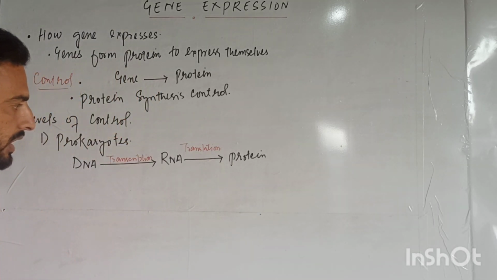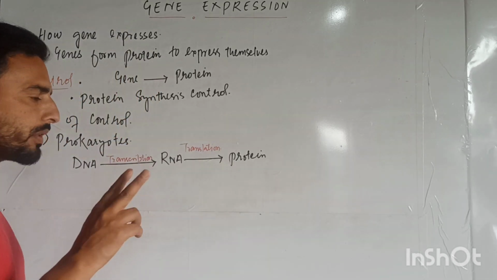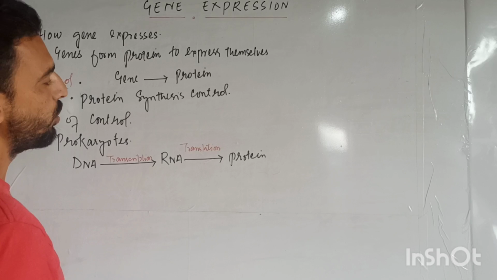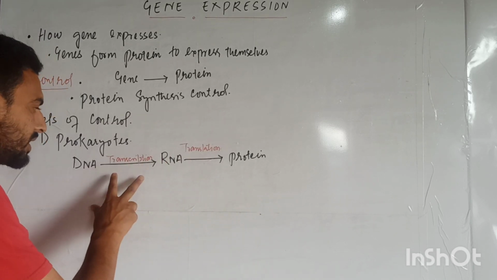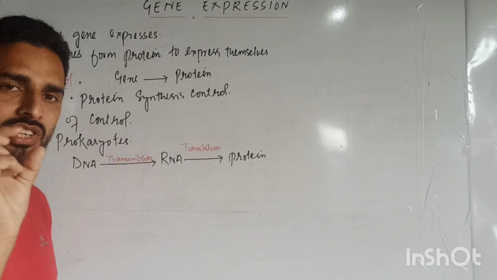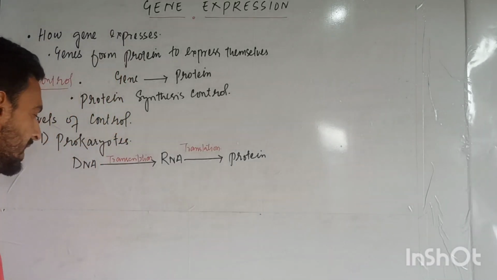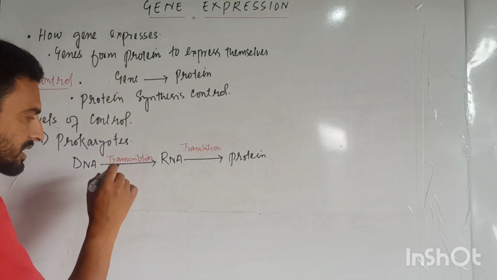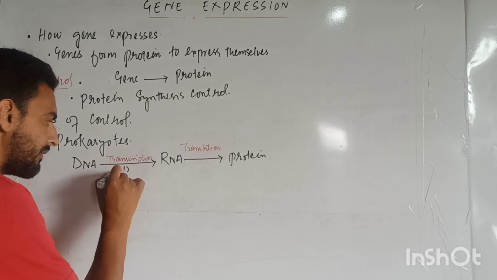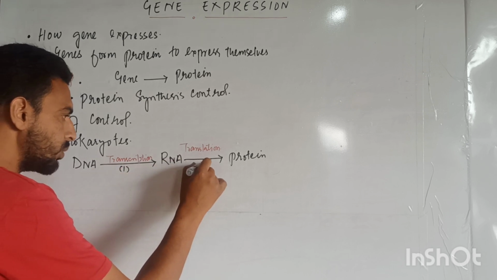That means two processes occur for the synthesis of proteins: for the synthesis of proteins in prokaryotes, we require transcription and translation. Clear? Now there are two setups: setup number 1 and setup number 2.